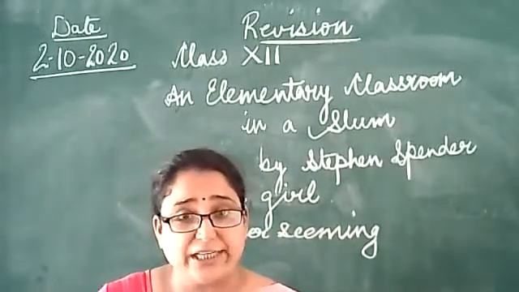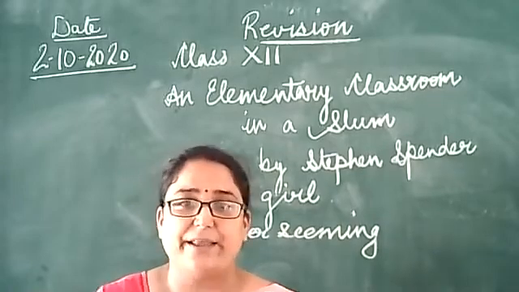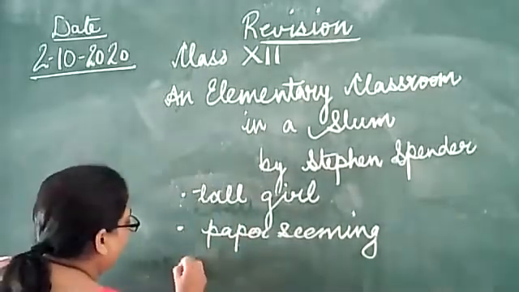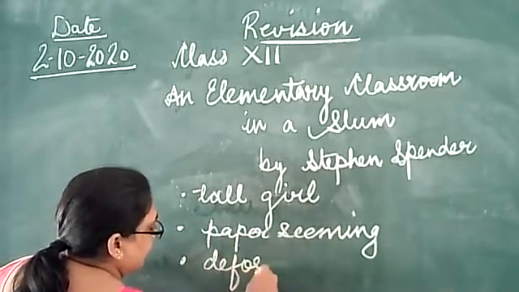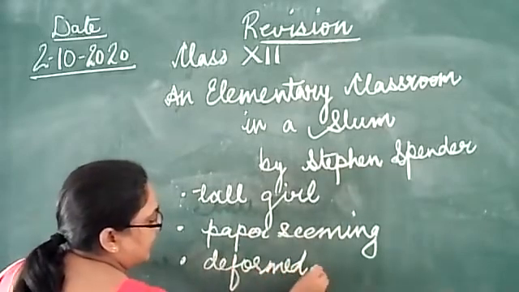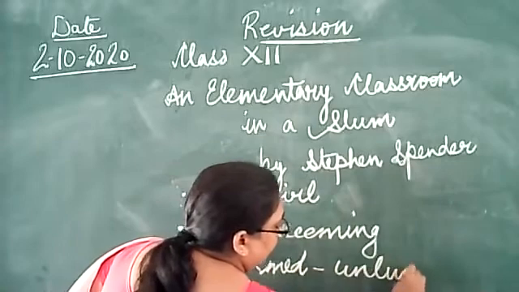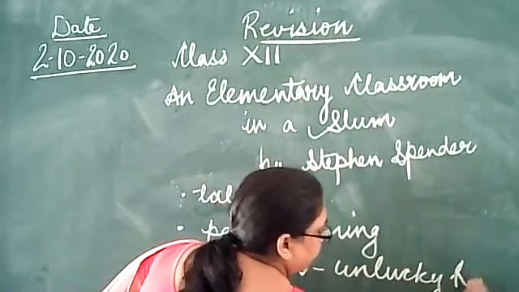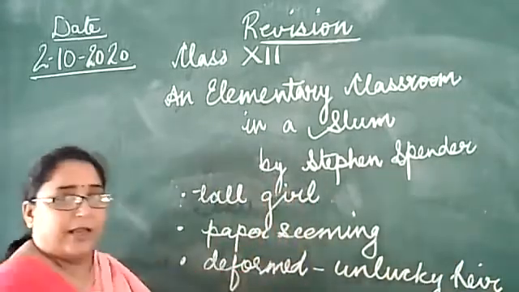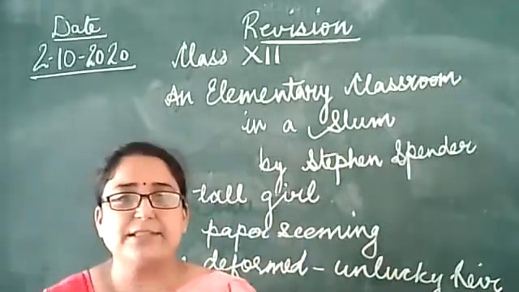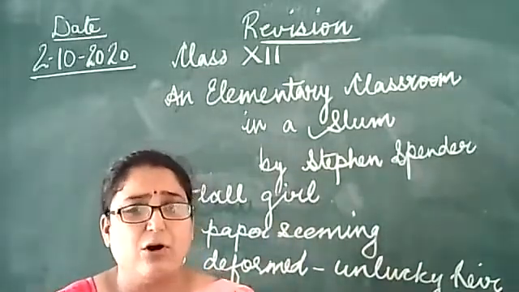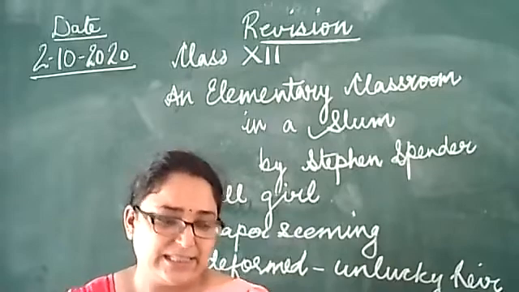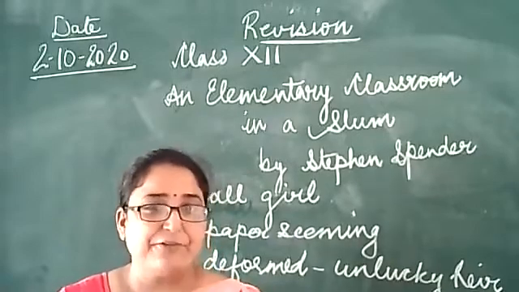And the third child, the stunted, unlucky heir. The stunted, the deformed, twisted, unlucky heir. Heir means the recipient of what? Of diseases. So he's an unlucky heir of twisted bones.